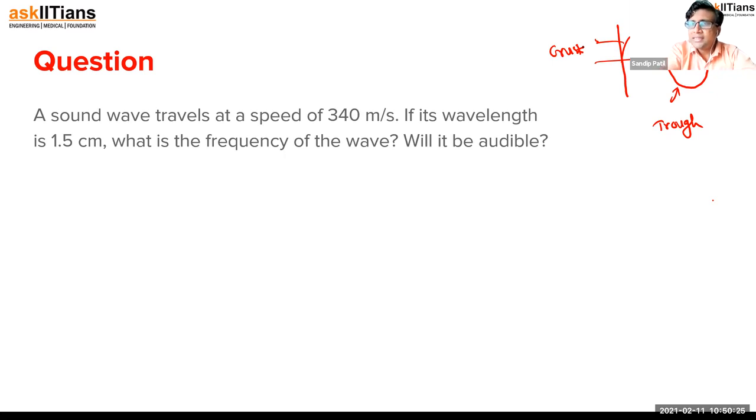So wavelength means the distance between these two crests, or in the longitudinal case, the distance between two successive compressions. This is the wavelength, represented by lambda.